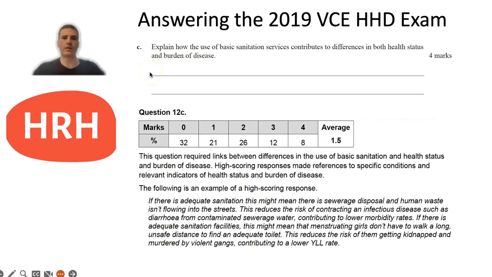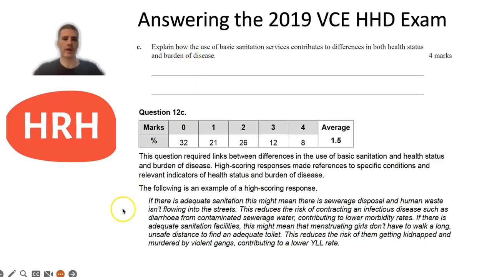C was then asking you to explain how the use of basic sanitation services contributes to differences in both health status and burden of disease for 4 marks. So I'd break that into 2 marks for health status and 2 marks for burden of disease. So remember, when you see health status in a question, it's referring to health status indicators. So they might be things like life expectancy, morbidity, HALE, etc. And burden of disease is asking you to refer to things like DALY, YLL, and YLD.